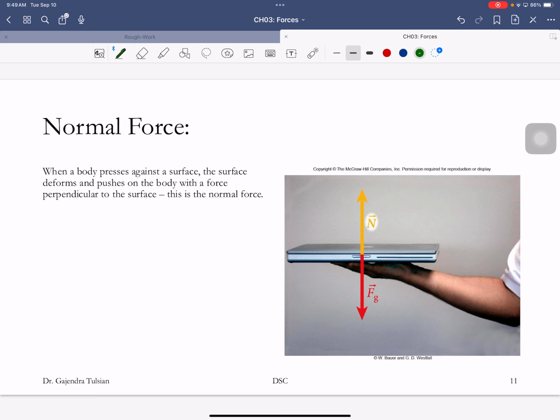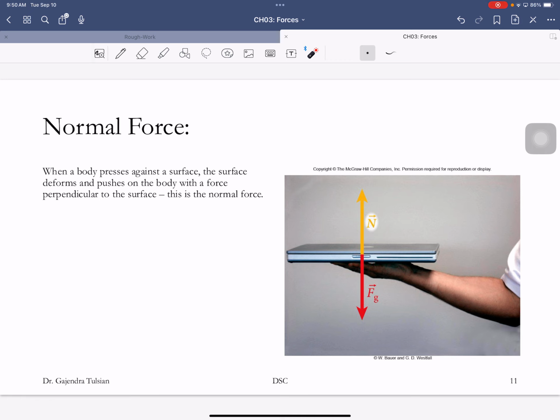All right. So here is this person holding a laptop. The Earth is exerting a force on the laptop, and that's the force of gravity. The reason this thing is not falling down is because this person's arm is exerting a normal force that's equal to the force of gravity. It's called a normal force because it's perpendicular to the surface, to this interface.